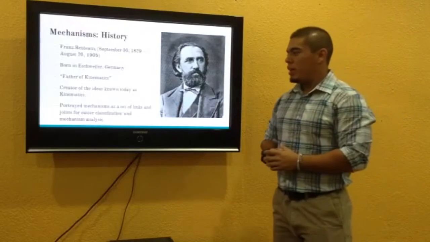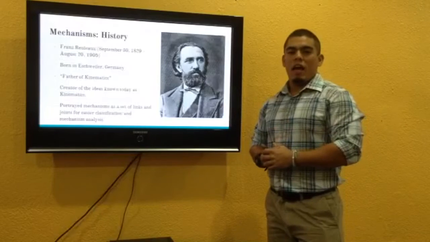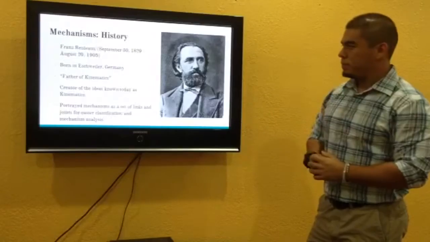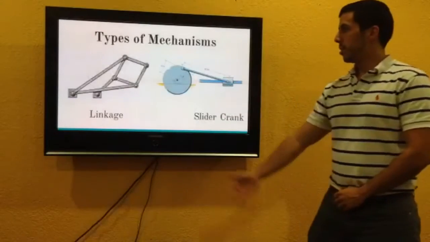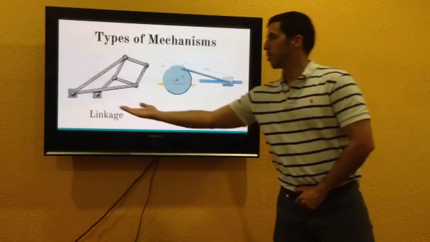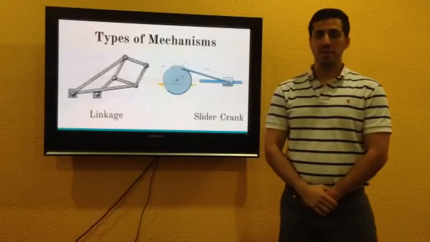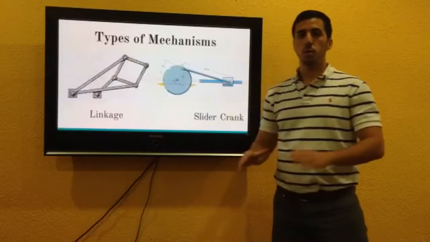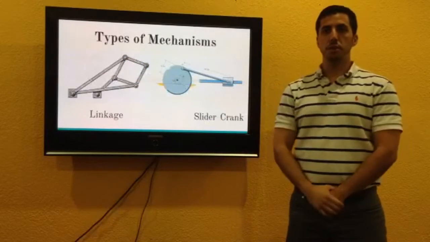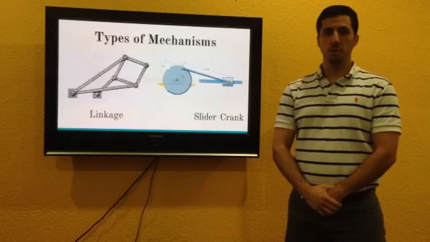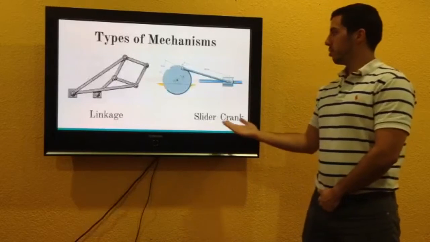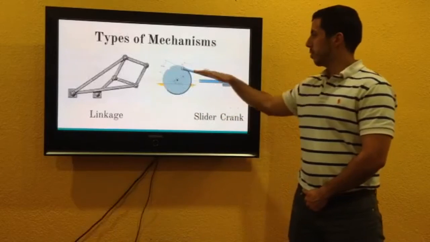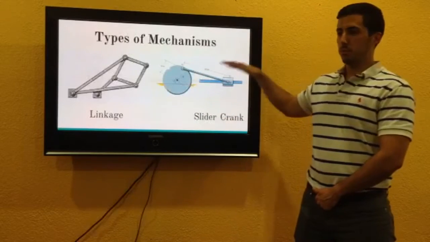He also portrayed mechanisms as links and joints, and he changed the way we think about them now. Types of mechanisms. As you can see here on a linkage, it's very standard, where you have multiple links connected by joints between links. Links can consist of multiple single bars or solid sheet metal type solid links, also with joints at the edges. Here you see a slider crank, which has a crank mechanism that revolves with a slider that stays on one axis without moving anywhere else.